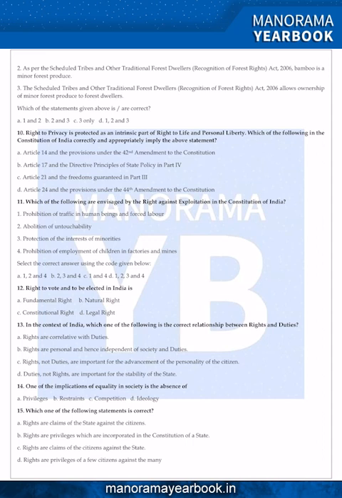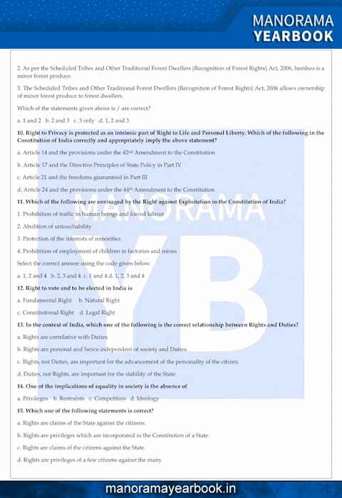The 2006 Act recognized bamboo as a minor forest produce. So the second statement is correct, and the third statement is also correct, which I already explained to you: in 2006 the Forest Rights Act for the first time defined